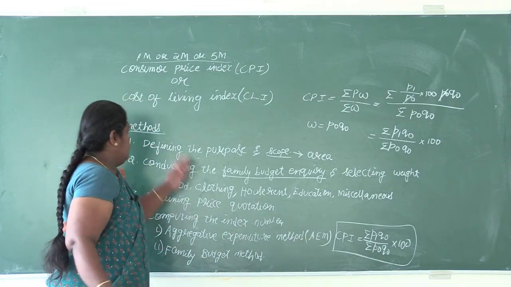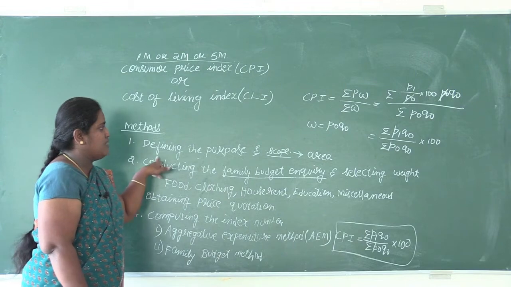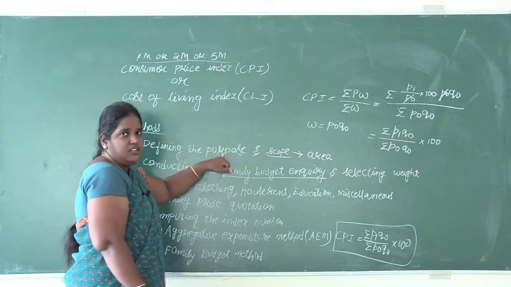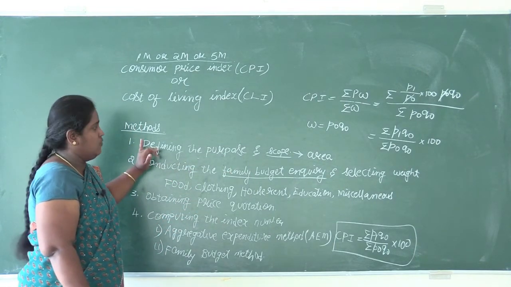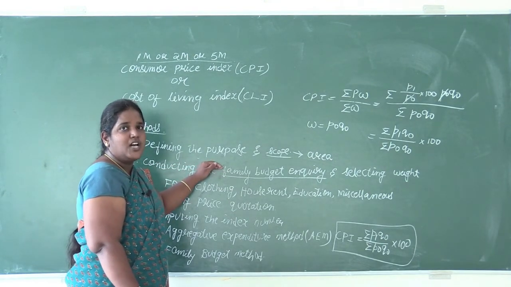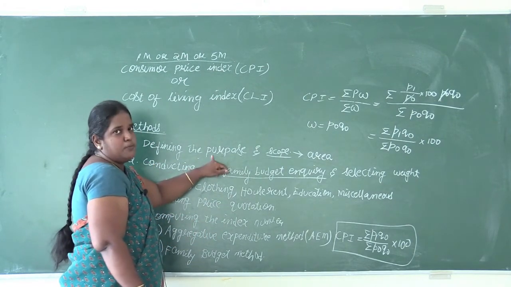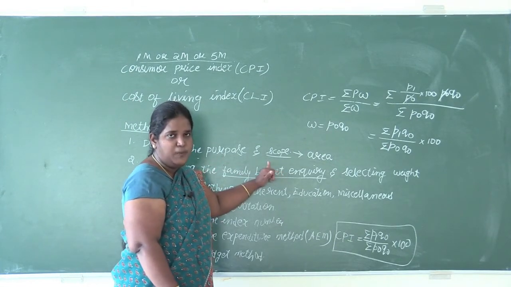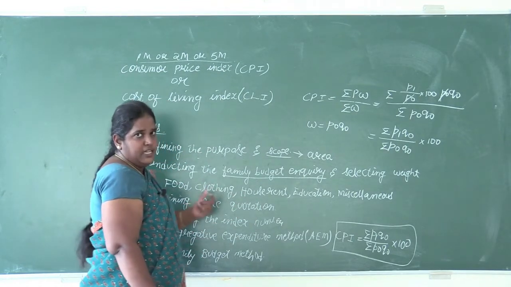I'll say it once again. The steps involved in constructing the consumer price index. The first step is defining the purpose and scope. For any statistical method we use, we have to define the purpose. Without defining the purpose, we cannot know what steps should be taken further. So purpose should be defined first, and here scope is nothing but the location, the place where we want to conduct the consumer price index.